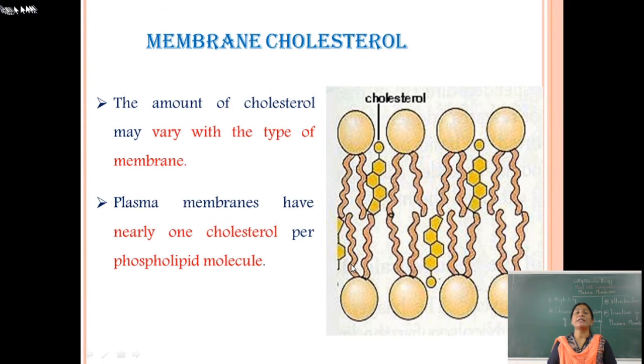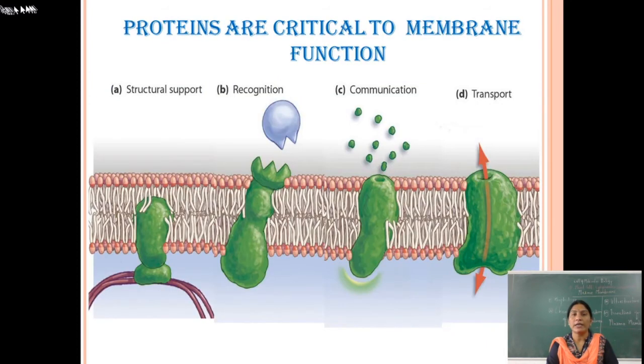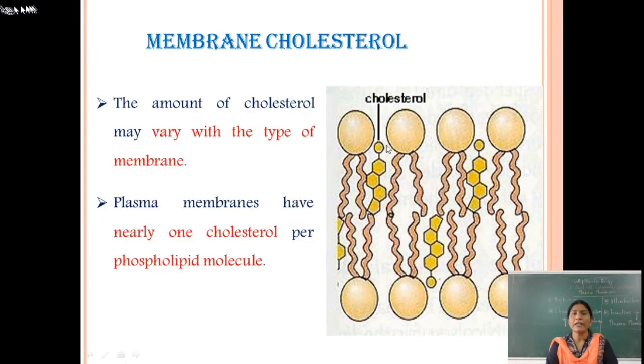So next one is the membrane cholesterol. The amount of cholesterol may vary with the type of membrane. In this diagram, we are showing the cholesterol. The plasma membrane has nearly one cholesterol per phospholipid molecule.